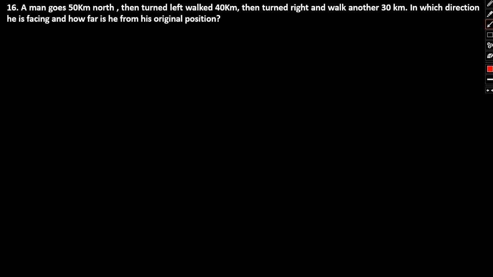So let's take a look at this. The man goes north. So from the initial position he goes north. He goes 50 kilometers. This is 50 kilometers. He turns left. Okay. He turns left and walks 40 kilometers. 40 kilometers and then he turns right again.